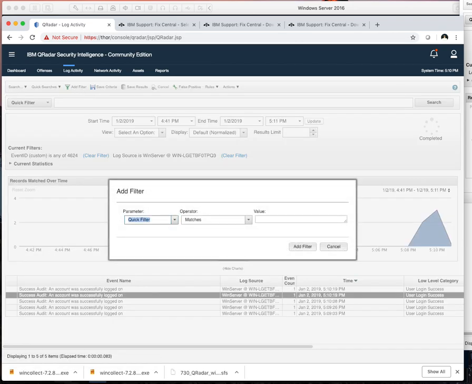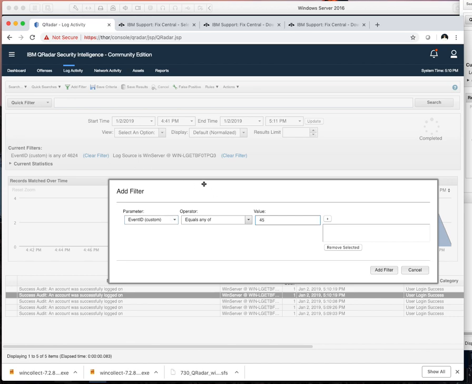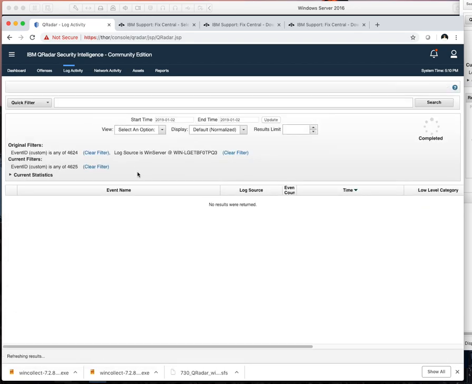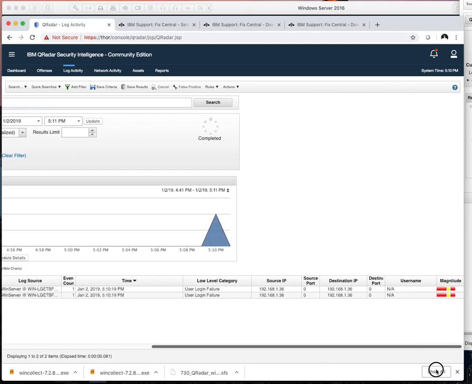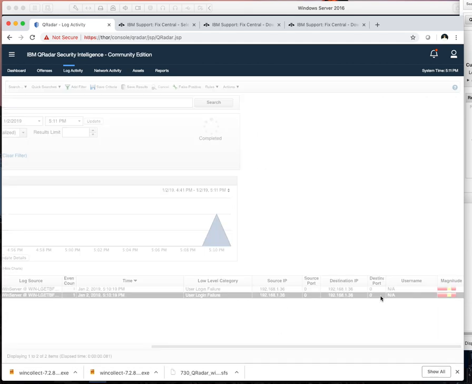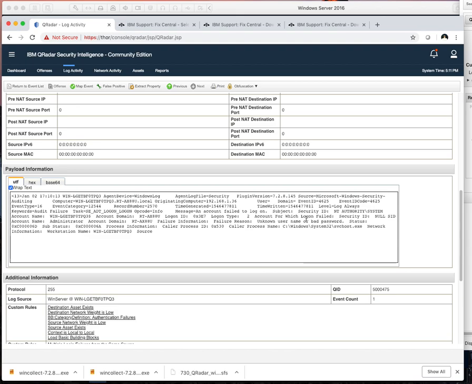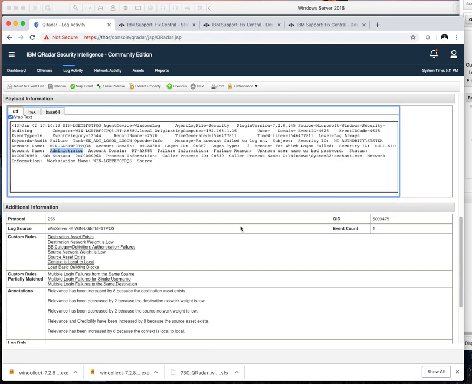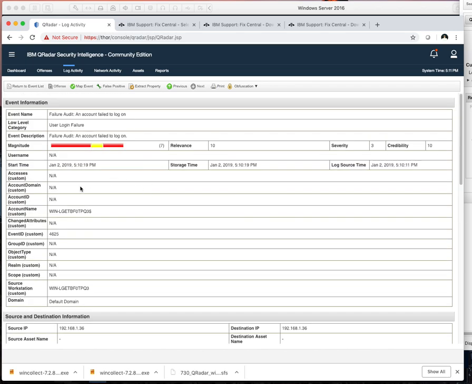For the heck of it, let's see if we can find those failed logins. So we'll add 4625. Two failed logins. It didn't parse the username. They did occur at the same time that we did that though. It's for an account failed to log in. And the account name is here, so it looks like it's just a parsing problem why it didn't show. That can be fixed though.